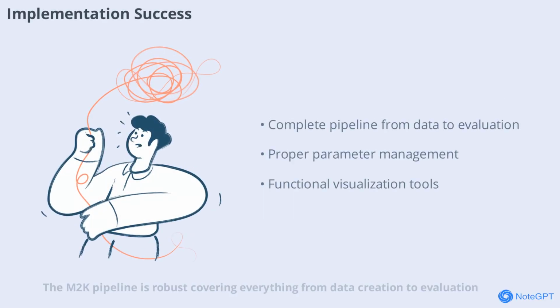The M2K pipeline is robust, covering everything from data creation to evaluation. Parameter management and gradient computation are handled correctly, and visualization tools are in place to monitor progress. This end-to-end functionality ensures that users can experiment, debug, and extend the framework with confidence. The system's modular design also makes it easy to swap components or add new features as needed.